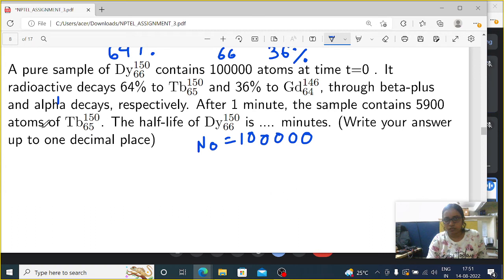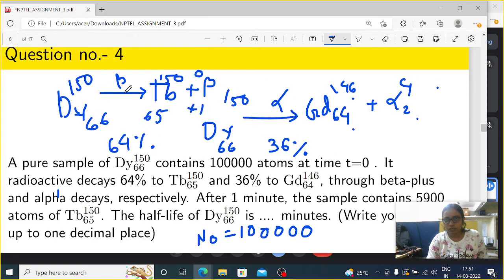See, as I already mentioned here, this one is Dy-66 150 to Tb-65 150 plus beta plus, which is the beta minus decay, and this beta minus decay will be 64% here. So 64% means what?